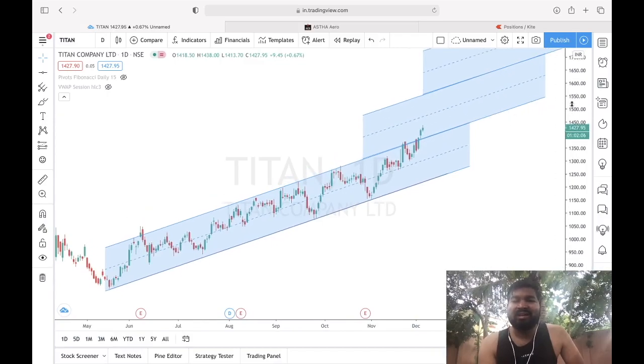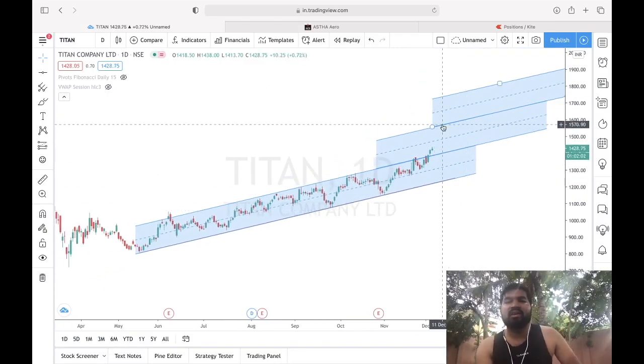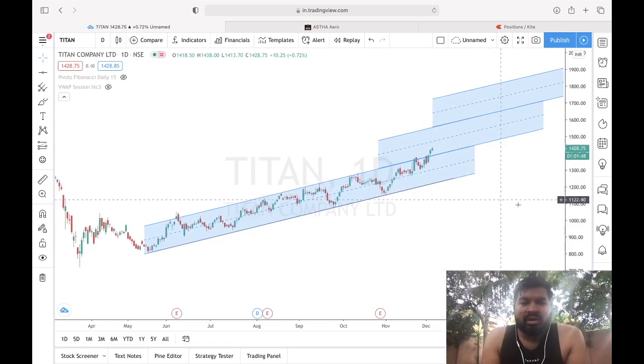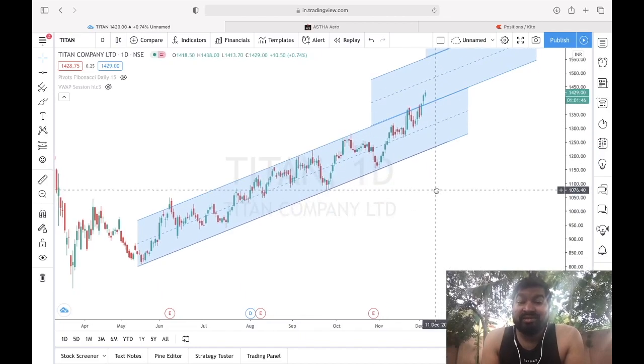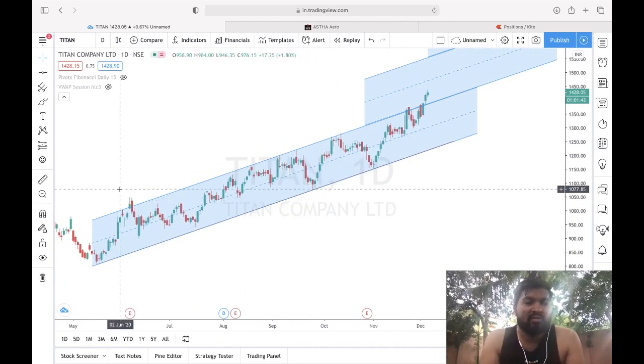Titan, clearly you can see I had kept these two targets, but mostly if target 1 also comes, then my trade, I bought at 10 rupees, will go to around 70 to 80 rupees. That is according to my calculation, if it hits the upper line. Yesterday I was checking if Titan has the potential of doing that, because that is a good rally of around 200 points. So can Titan do that?